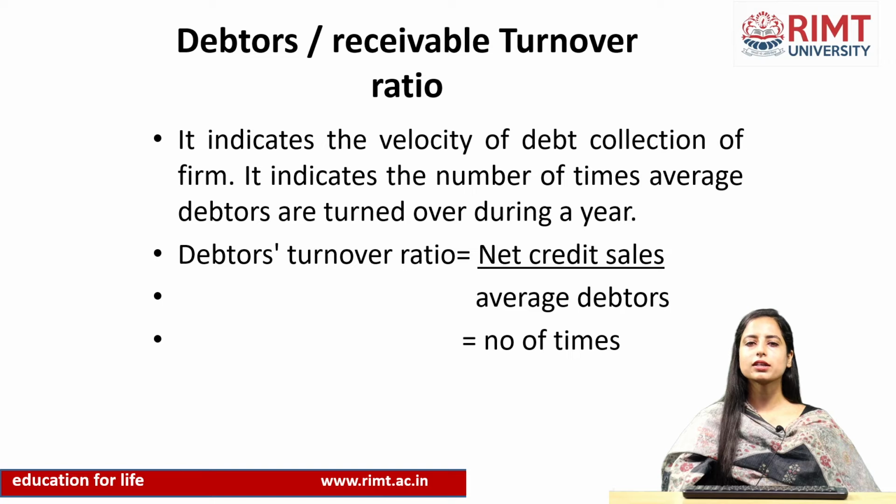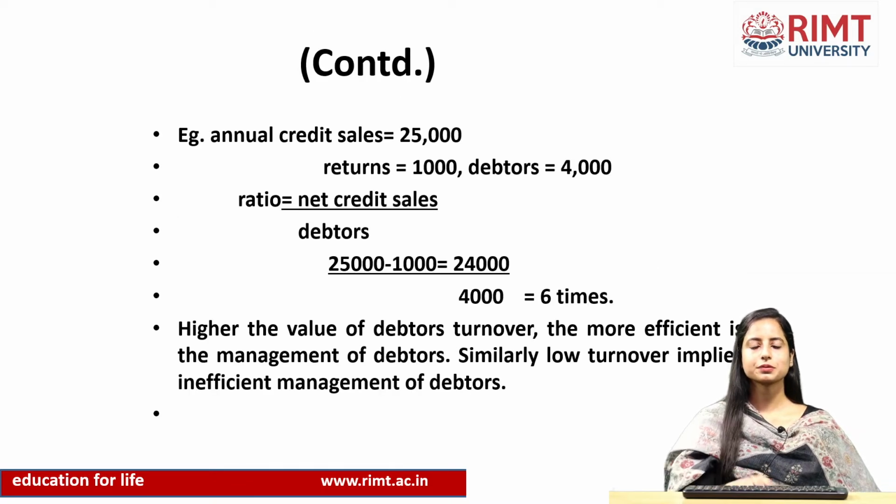Next comes the debtors or receivable turnover ratio. This ratio indicates the velocity of debt collection of a firm. It indicates the number of times average debtors are turned over in a year, which means how quickly your firm is able to receive the money from the debtors, and the formula is net credit sales divided by average debtors.